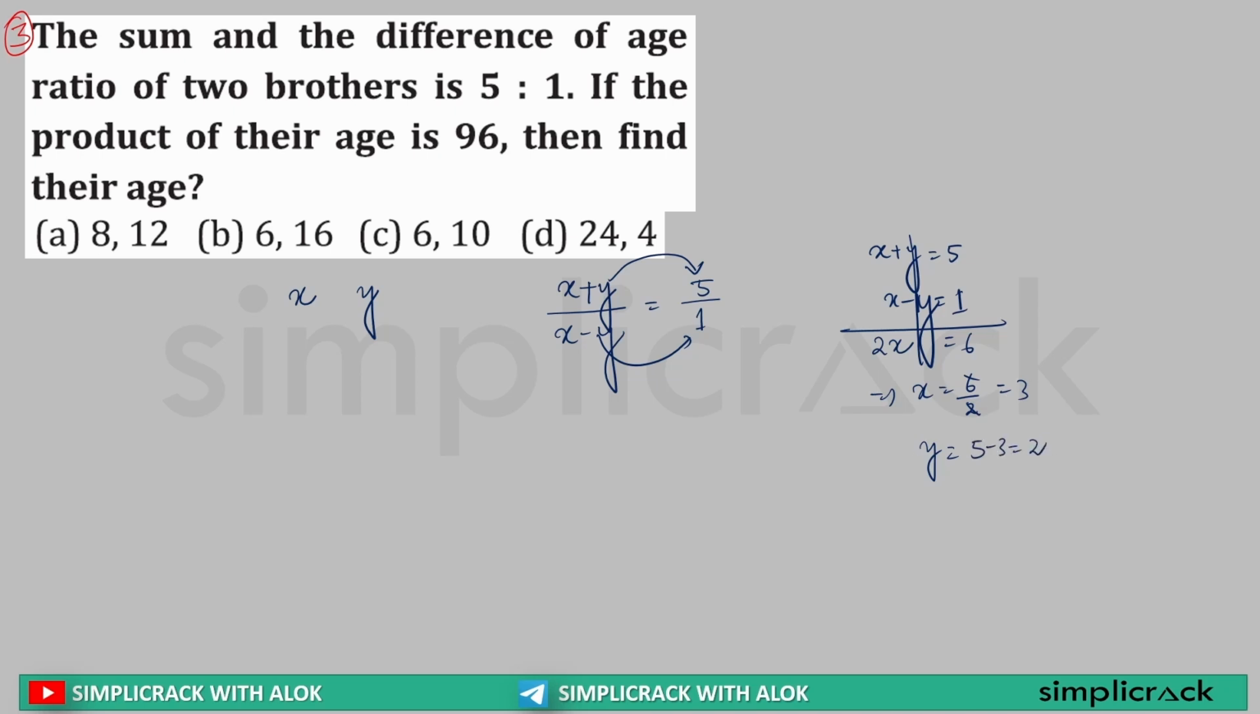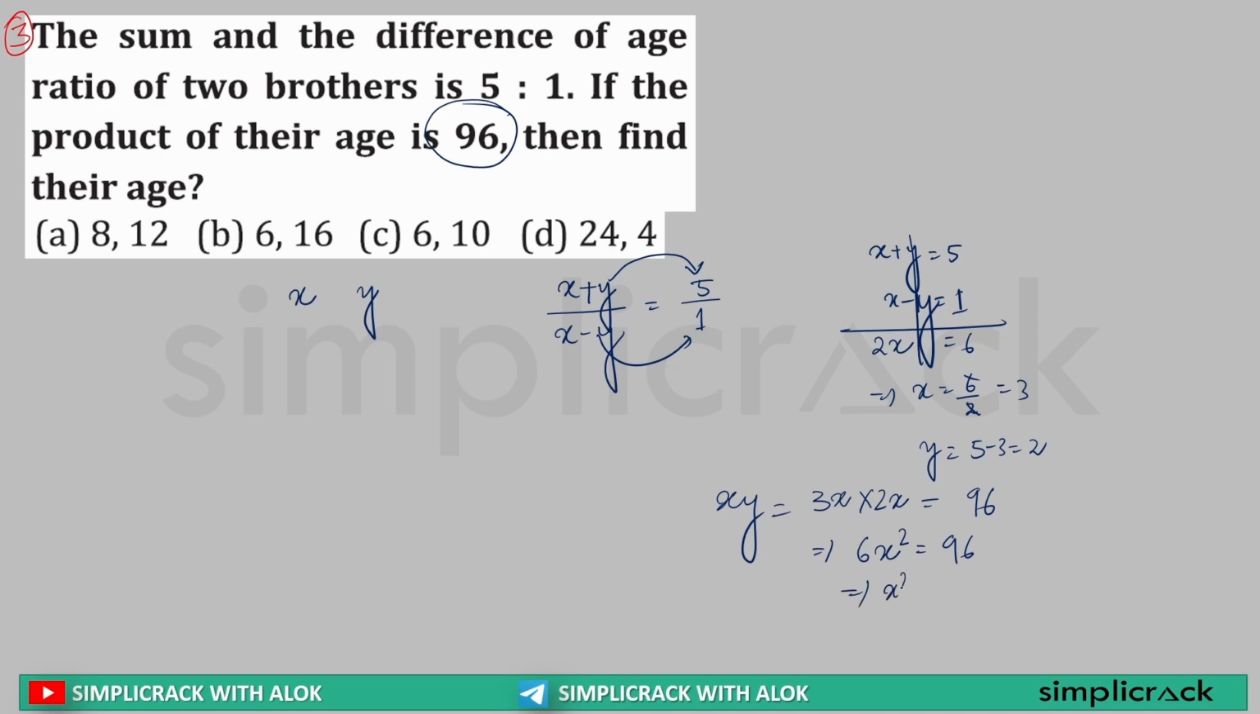Now it is saying the product of our ages is what? 96. This means X multiplied by Y. Now see, this is 3 parts and this is 2 parts. So whenever we are taking 3 parts and 2 parts, and if we are multiplying, we'll multiply as 3X into 2X, which is equal to 96. Sir, 3X into 2X is equal to what? 6X square, which is equal to 96.